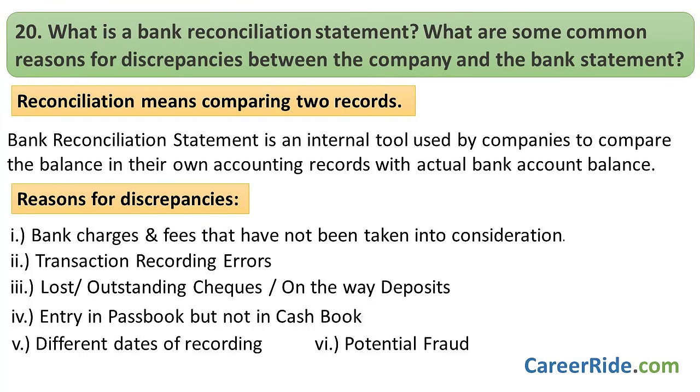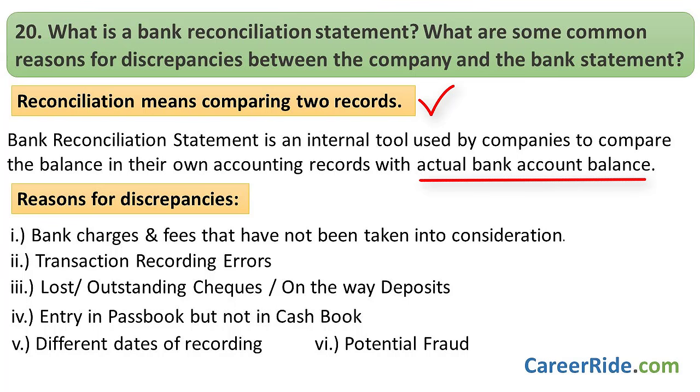Okay, now the question number 20 that I'm getting you here is very important. Pay attention. What is a bank reconciliation statement? What are some common reasons for discrepancies between the company and the bank statement? Now, to answer this question, you can say reconciliation means comparing two records. Bank reconciliation statement is an internal tool used by the companies to compare the balance in its own accounting records with the actual bank account balance. The difference between the two suggests that there are some discrepancies. These may be procedural, accidental, or intentional.